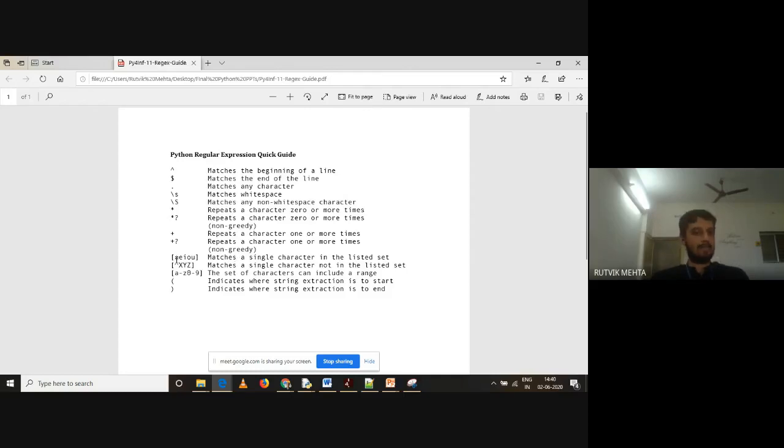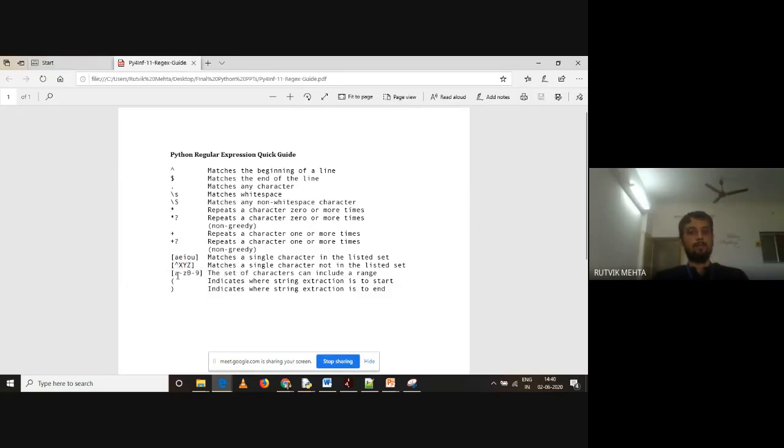Then the power sign, or caret sign, is used within a square bracket. When it is used within a square bracket, understand this, don't get confused. The first caret sign represents a match at the beginning, but when it is used within the square bracket, it represents not, right? It is a negation sign. So when I say caret and XYZ within a bracket, I am looking for all the characters which are not capital XYZ. Not is shown by the caret sign within the square bracket, right?